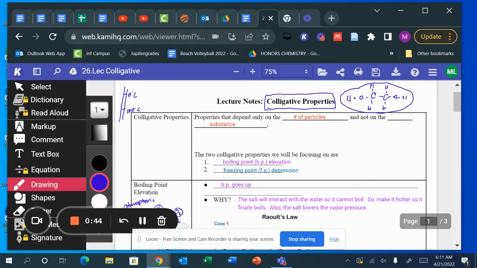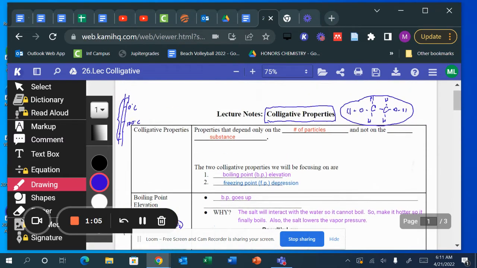So if it won't boil, then you can have water at a higher temperature, and if it won't freeze, you can have water at a lower temperature. So the range that water can be liquid is a lot bigger. When I say it won't boil or it won't freeze, it will eventually boil or freeze, but at extreme temperatures. So let me tell you why that happens.